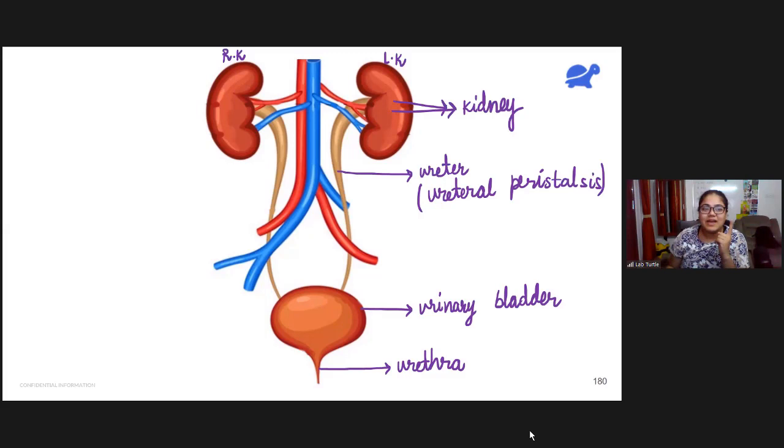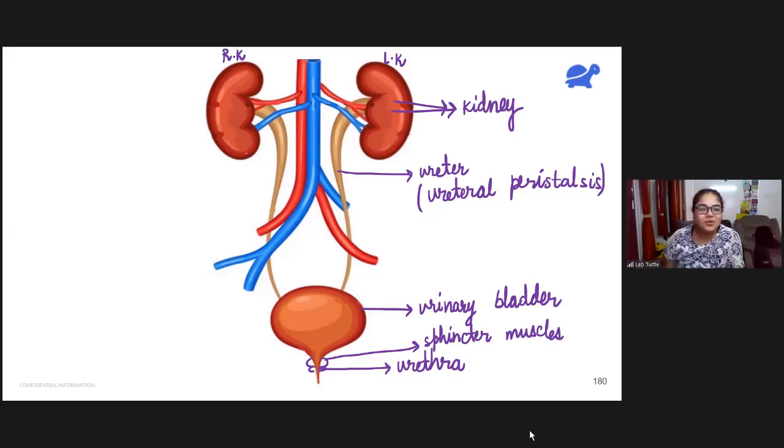Again, from the digestive system, we know sphincter muscles are circular muscles that help in regulating the movement of anything. Okay, so even this urethra is going to be surrounded by some circular muscles. These are nothing but sphincter muscles. Correct? And they help in regulating the movement of urine outside the body.